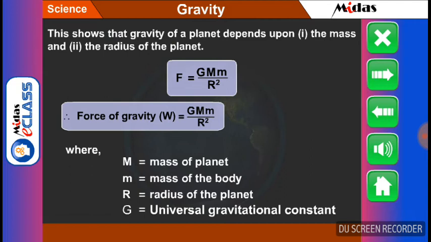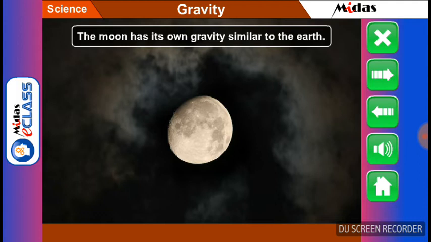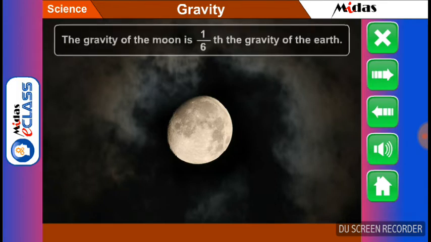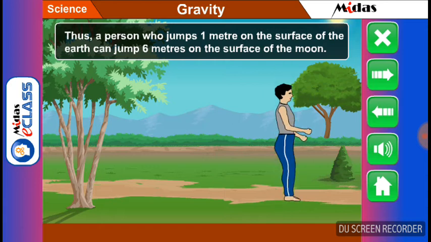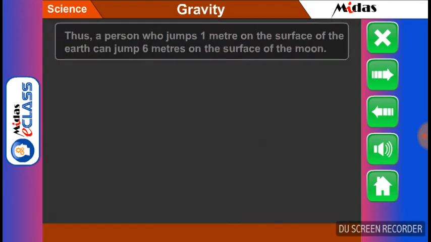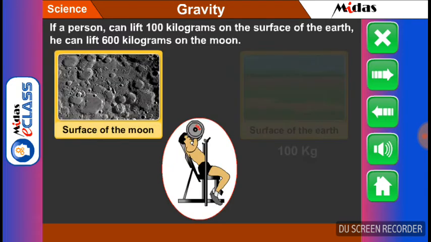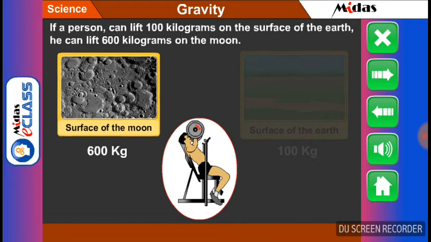Students, this shows that gravity of a planet depends upon the mass and the radius of the planet. The moon has its own gravity similar to the earth. The gravity of the moon is 1/6 the gravity of the earth. Thus, a person who jumps 1 meter on the surface of the earth can jump 6 meters on the surface of the moon. If a person can lift 100 kilograms on the surface of the earth, he can lift 600 kilograms on the moon.